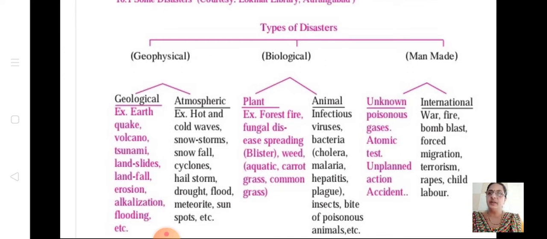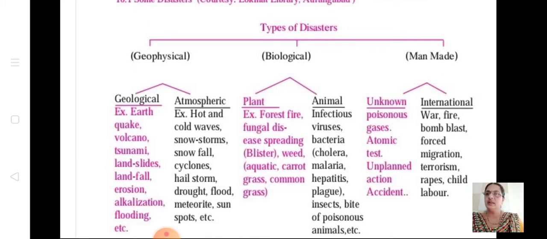Sorry, children, not geographical: geophysical, biological, and man-made. Under geophysical, there are two types: geological and atmospheric.